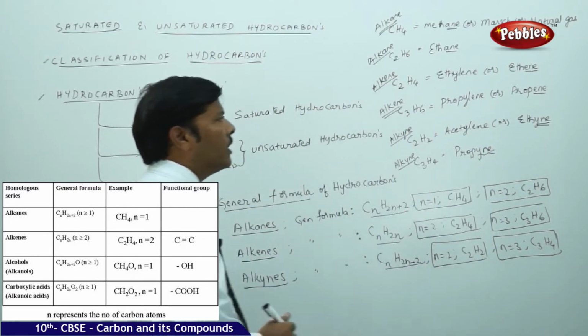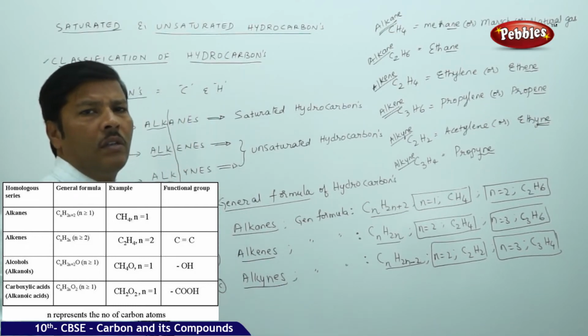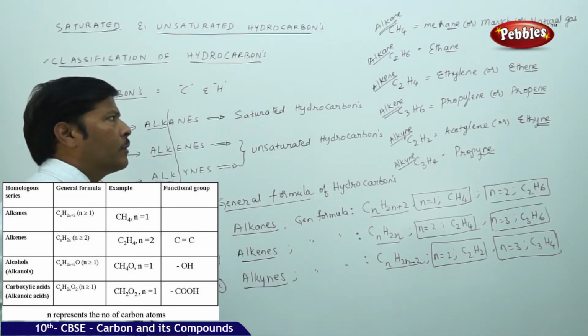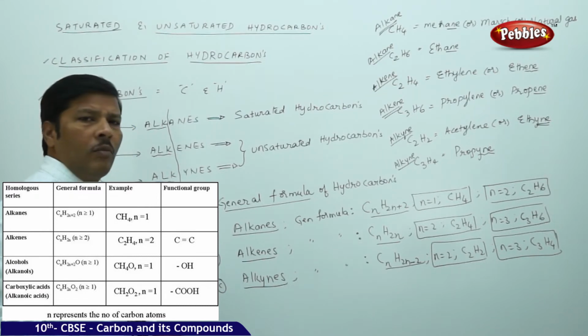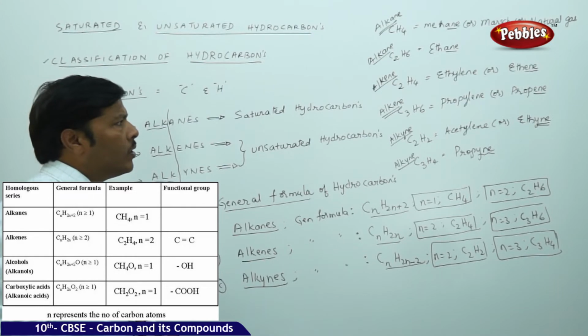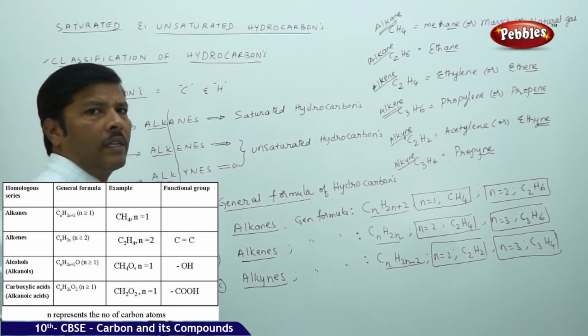So all this comes under the important general formulas and the respective molecular formulas of the compounds. We have only studied the molecular formulas and did not go into the structure of these hydrocarbons in the form of alkanes, alkenes and alkynes.